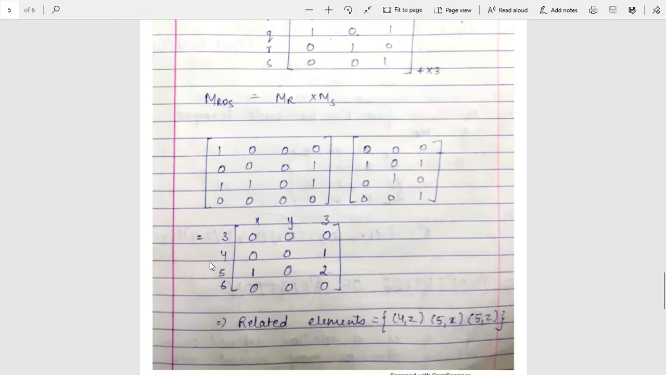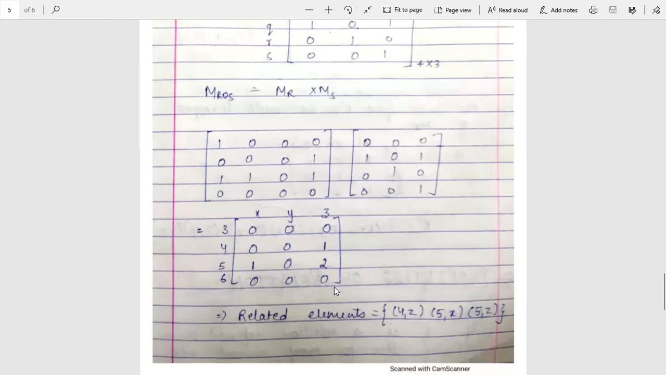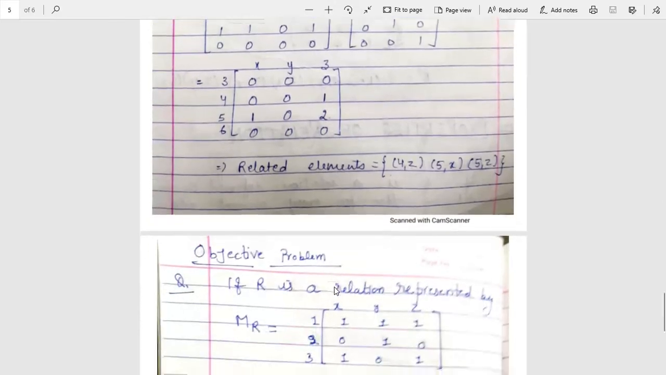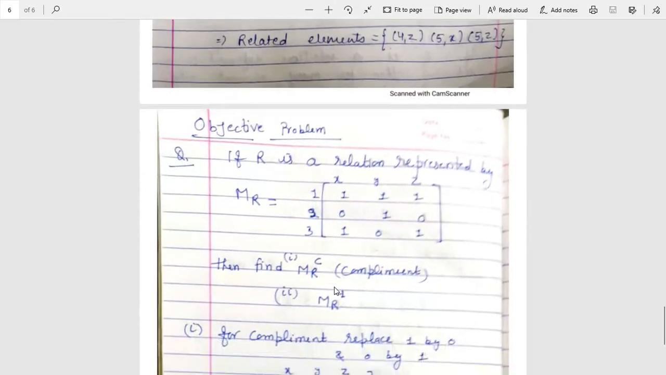So students, this is one of the ways. If it is mentioned in your question to find the relation by the matrix method, then you have to use this method. Now, some objective problems are also there in relations. You will see there are so many problems. Suppose a relation matrix MR is given on the sets 1, 2, 3 and X, Y, Z, then how do we find the matrix of the complement relation and its inverse?